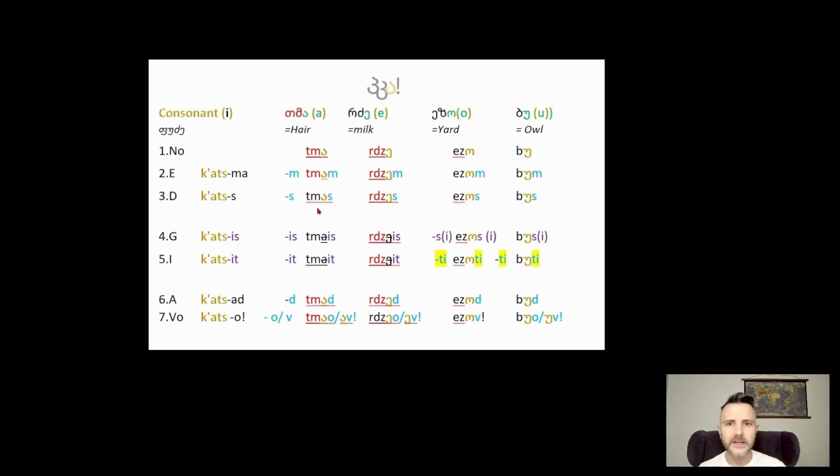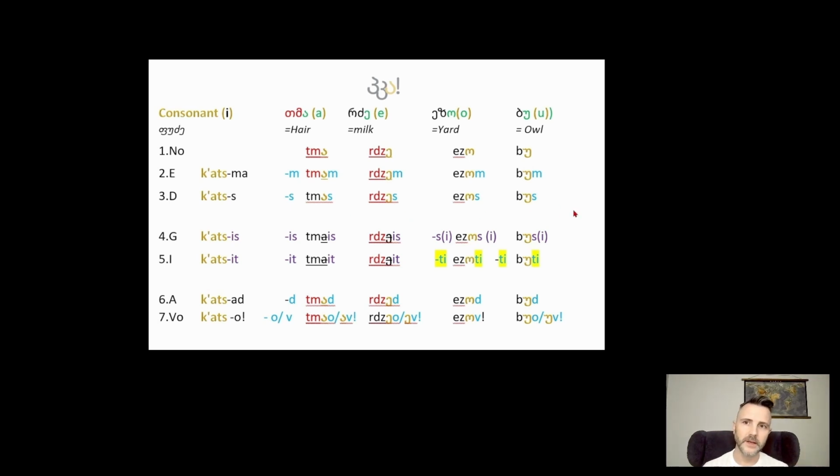Going into the dative case, tamas, just take the M away. It's like giving them a glass of red wine and changing it for a white wine, they already arrived with the water, a, e, o, u, and you give them the M, and now it's later on in the evening, and you just take it away and you give them an S. So tamas, radzes, ezos, bus. The transaction flows so effortlessly and quite easily. You just add an M for all of them or an S. Very little changes here. And again, focus on the present constant of the vowels.